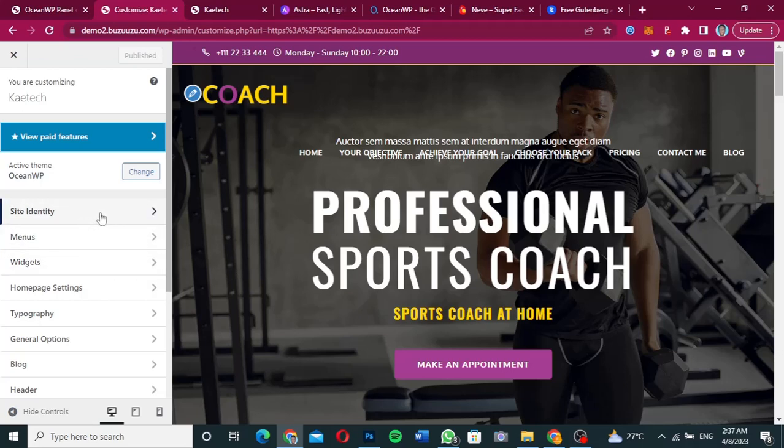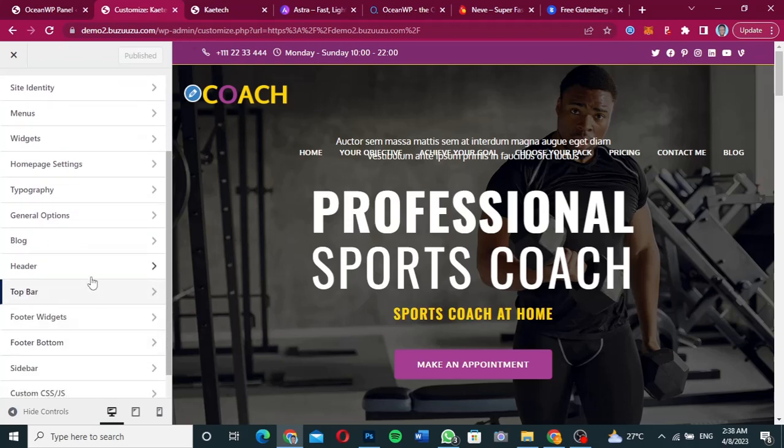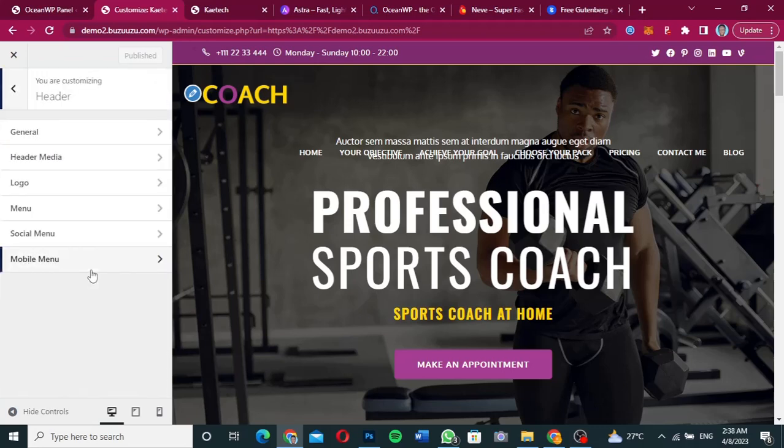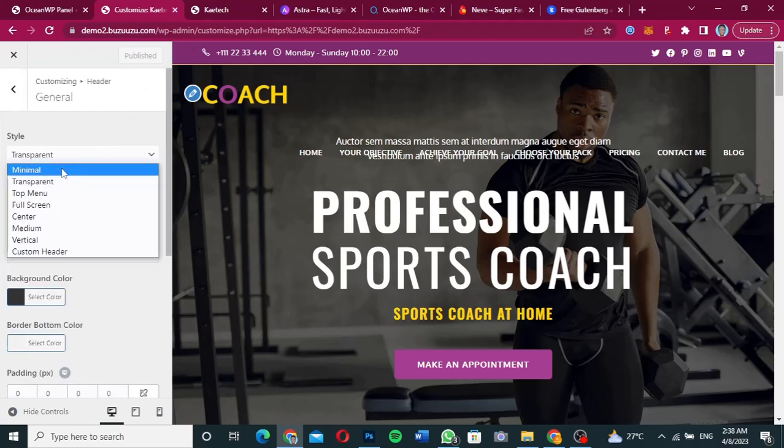So as you can see over here, if I go to the header, even though I don't have a header builder, I can change the header any way I want. If I go to general over here, there is a transparent header. As you can see, we have transparent, we have minimal, we have top menu, we have full screen, we have center, we have medium, we have vertical, we have custom header.